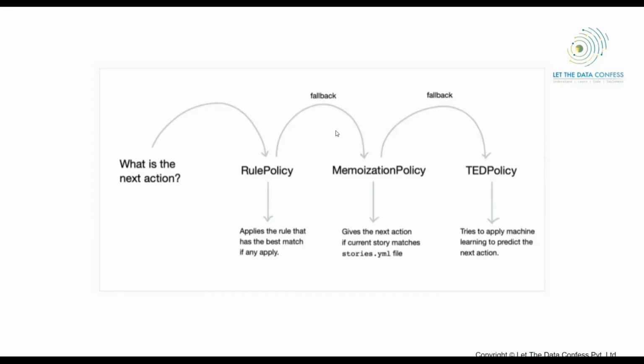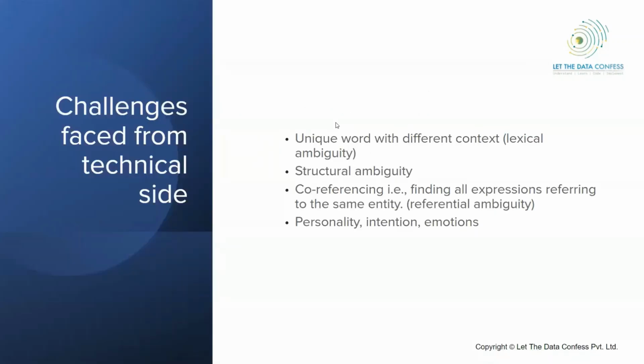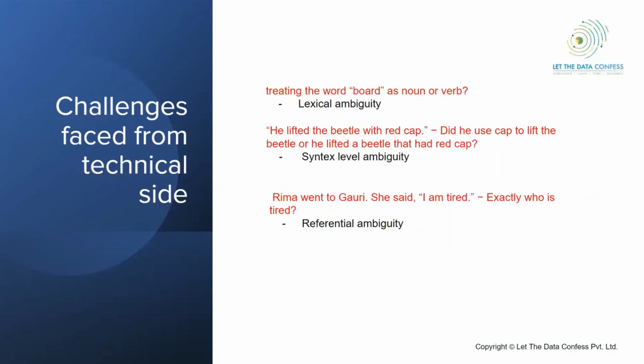Okay, so as we had discussed, it's not so easy to just identify or process the word, then understand, and then generate the answer. There are lots of problems, and I'll show you those things. First of all, different contexts may be there with a unique word. These are the problems from the technical side, or I would say the NLP side, where we are trying to understand the language. Structural ambiguity, co-referencing, personality, intention, emotions, or sarcasm, lots of things.